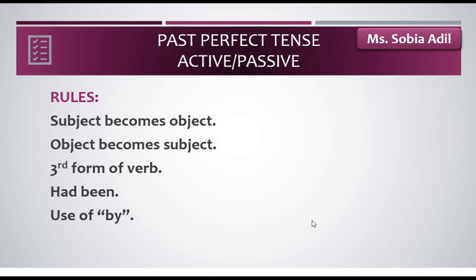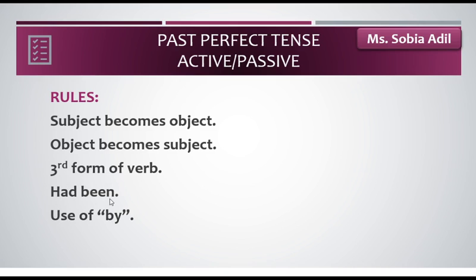Students, we have dealt with the simple affirmative, negative and interrogative sentences. Now today we are going to make the passive voice of those sentences. So you should know the rules of passive voice, how to convert active voice into passive voice. The first rule is that we change the subject with the object. The second rule is we change the object with the subject, right? Subject becomes object, object becomes subject. Then comes the third form of verb. As I told you before, we use the third form of verb in passive voice, right?